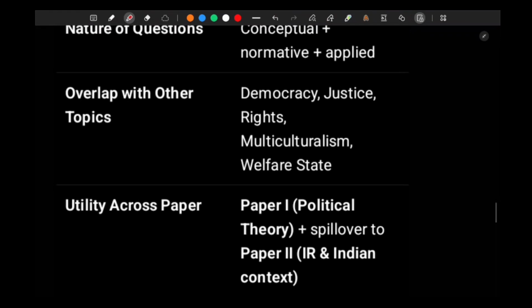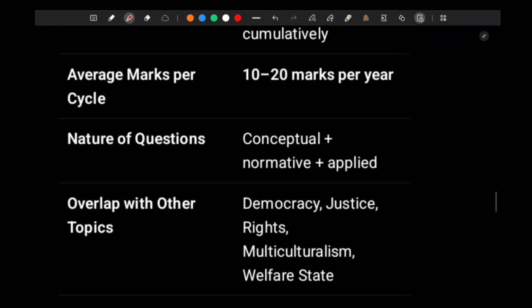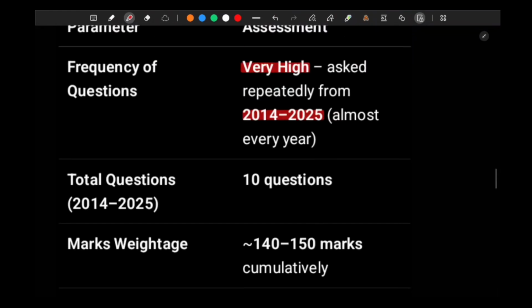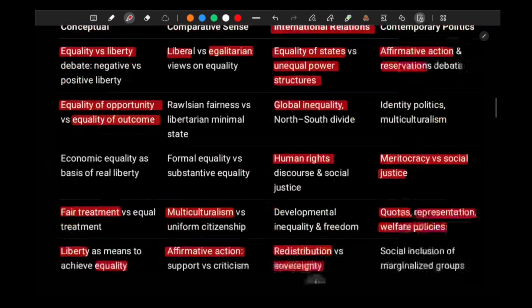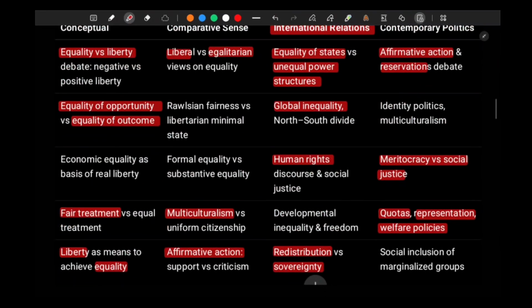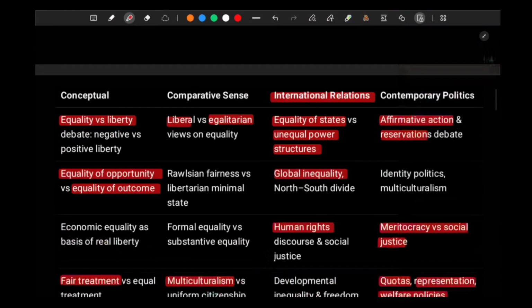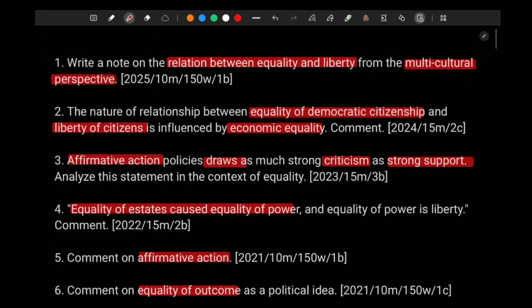Equality, right? Dworkin in understanding how equality between states works, so that will enhance your answer, right? So you can use all these things across the subject of political science and international relations. I hope you understood the PYQs.